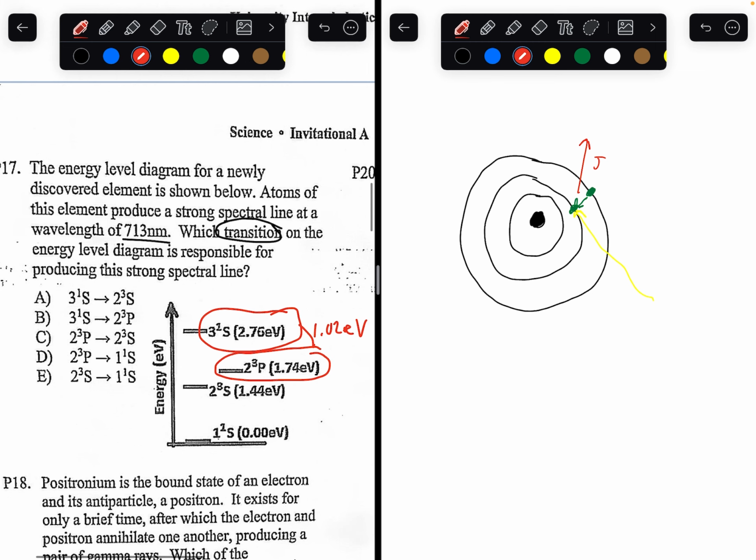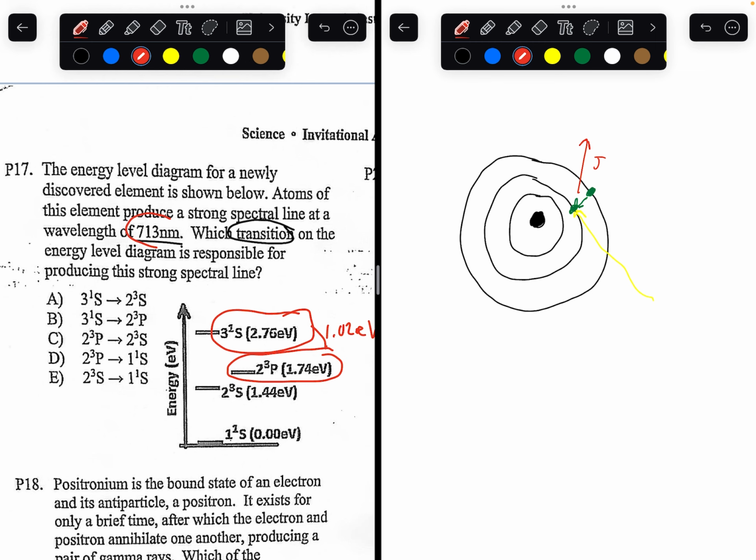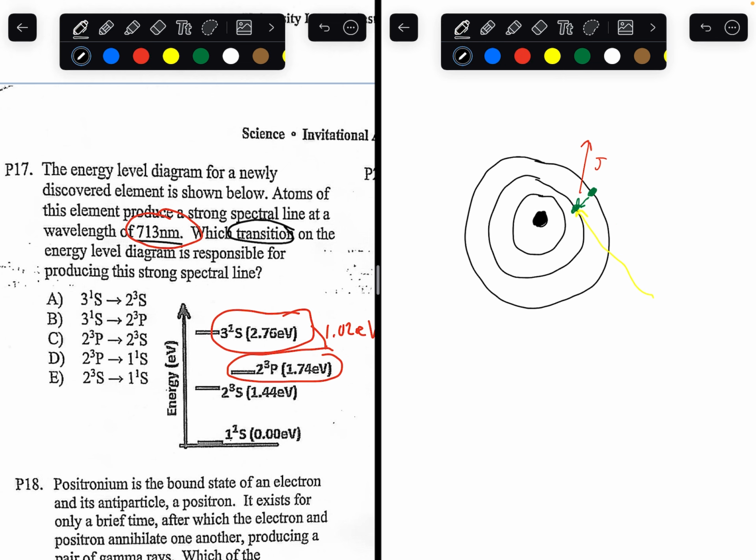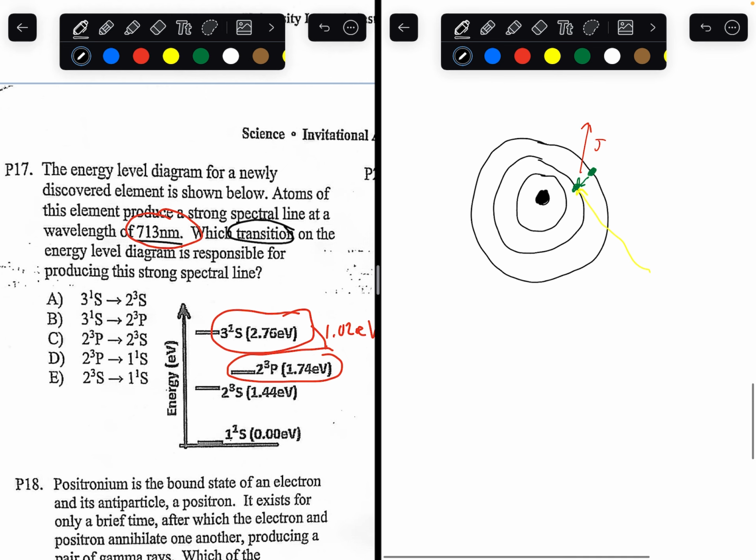So if the light absorbs a wavelength of 713 nanometers, how much energy would that be absorbing? So what's the formula to find energy of a wave? The formula for an energy of a wave is Planck's constant times the frequency of the wave. And what's the formula to find the frequency of the wave? Let's use another formula. The speed of the wave equals the frequency of the wave times the wavelength.